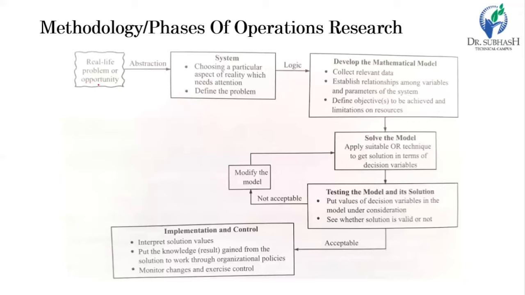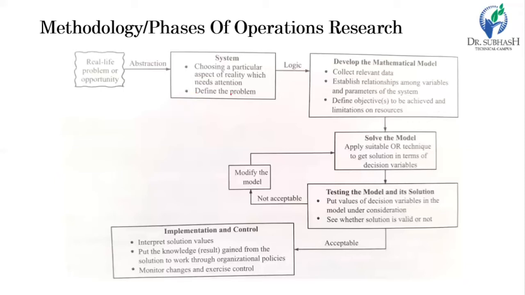So during war conditions, what should be your aspect? The aspect should be allocation of ammunition, allocation of military personnel, and allocation of the type of military among these three: Navy, Army, or Air Force, and define the problem. What is your problem?